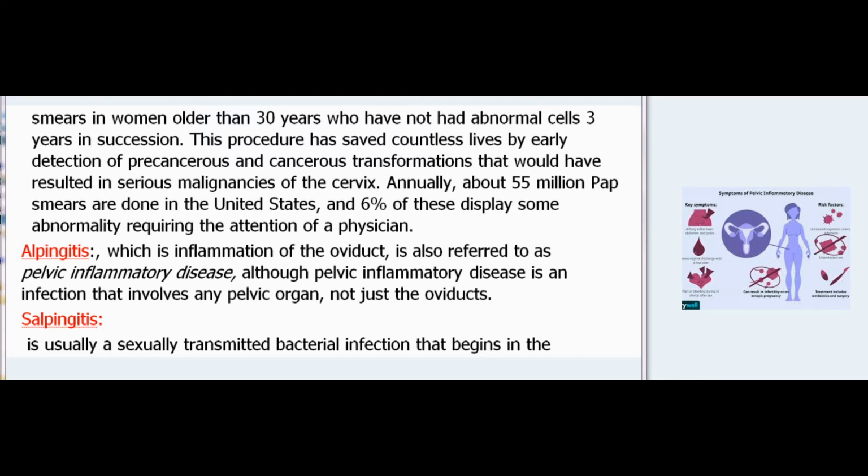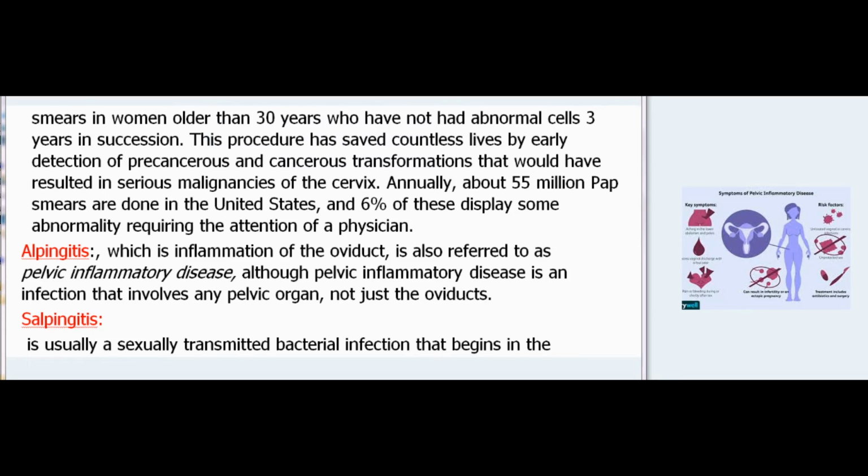Annually, about 55 million Pap smears are done in the United States, and 6% of these display some abnormality requiring the attention of a physician. Salpingitis, which is inflammation of the oviduct, is also referred to as pelvic inflammatory disease, although pelvic inflammatory disease is an infection that involves any pelvic organ, not just the oviducts.